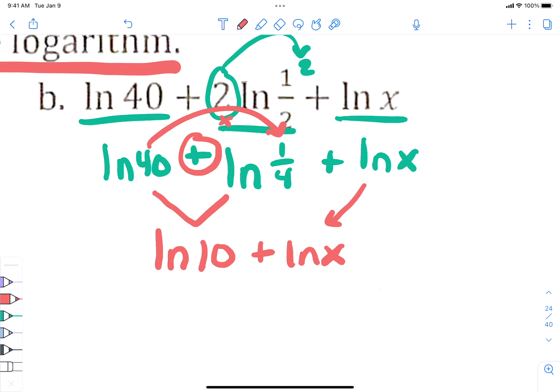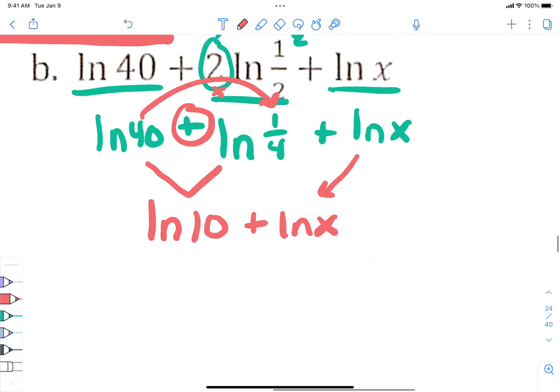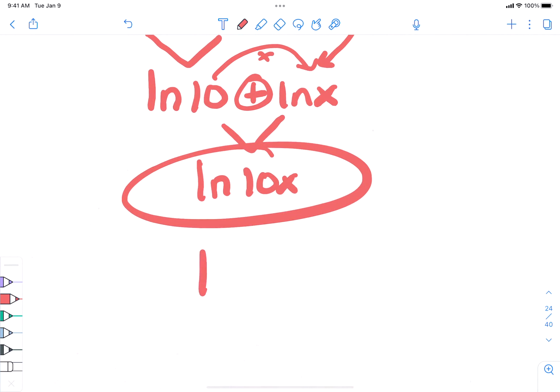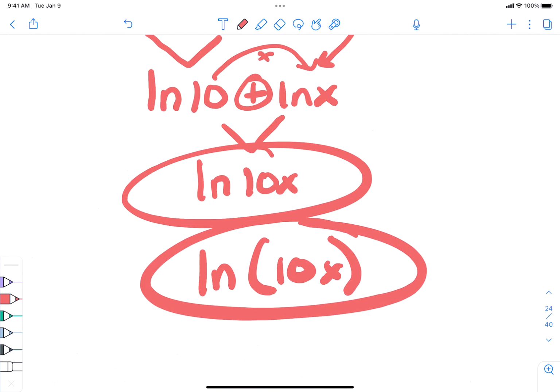So if you want to put them all together at the same time, you sure can do that. I don't care. But now I'm going to put these 2 together. If you have to do it in pieces, you sure can. Plus means multiply. 10 times x is 10x, okay? Now, I don't care if you write that with parentheses or without parentheses, but know that this means the same thing. It doesn't matter how you write it. Some people like the parentheses. I kind of like the parentheses, actually. So whatever. It's fine. Okay, good.